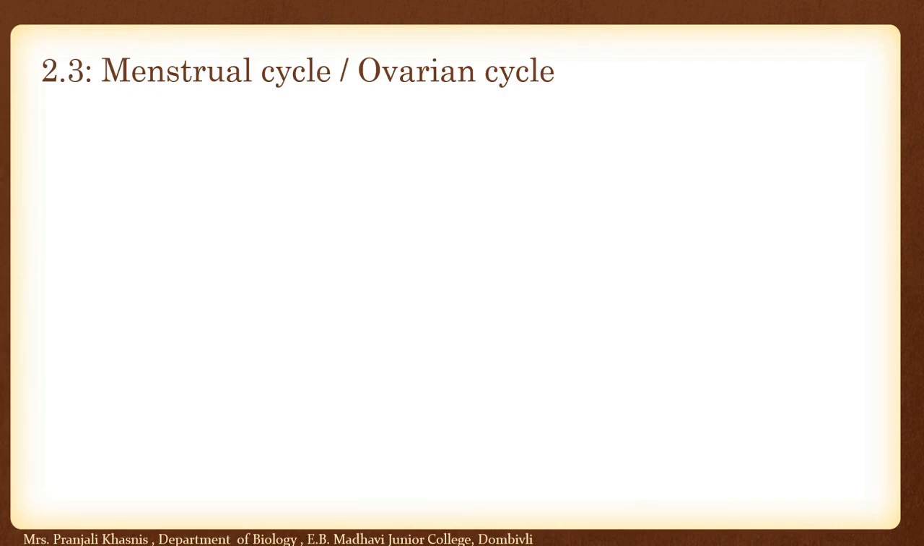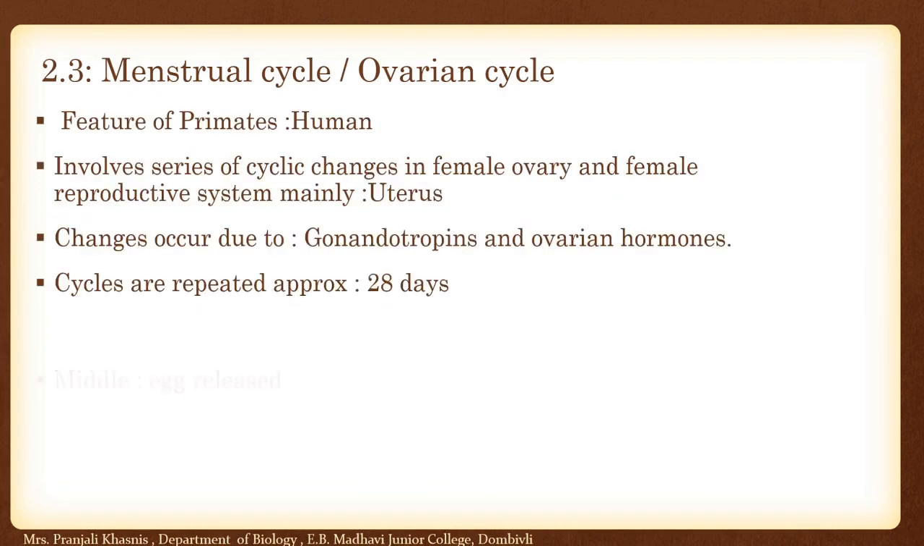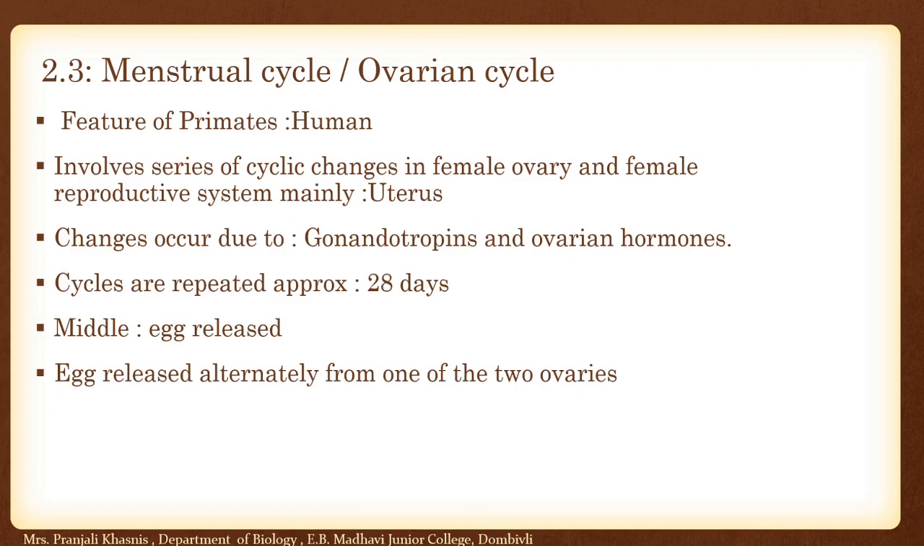Next important topic is menstrual cycle. It's a feature of primates, that is human, monkey and all. It involves a series of cyclic changes in the female ovary and female reproductive system, mainly uterus. Changes occur due to the gonadotropins and ovarian hormones, and cycles are repeated approximately around 28 days.